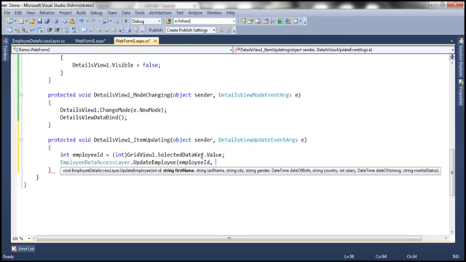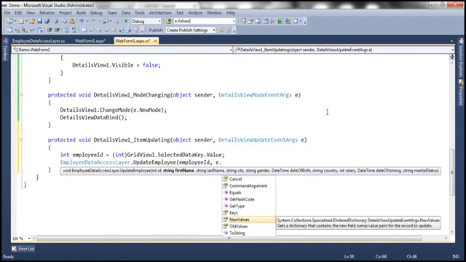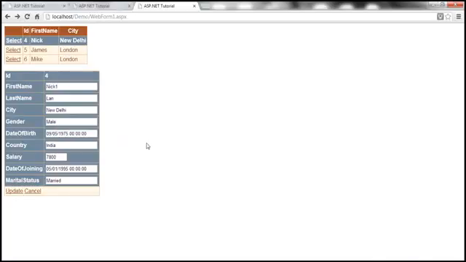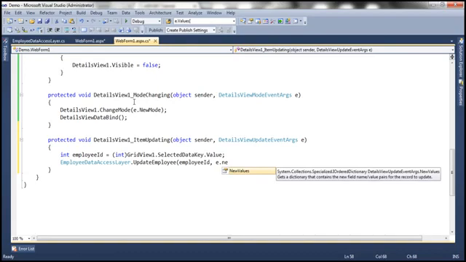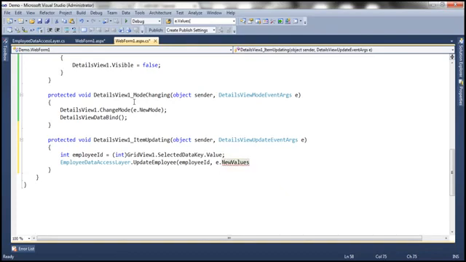So how am I going to retrieve them? We can make use of this DetailsViewUpdateEventArgs object. So e dot, we want the new values. So I'm going to use the NewValues property. So if the initial value for Nick was Nick, but I changed it to Nick1, that's the new value. So if you want the old values, you can use the e dot OldValues property. If you want the new values, we can use NewValues, because when we are updating the database, we need the new values. Okay, so I'm going to use the NewValues, and then this is actually a dictionary.